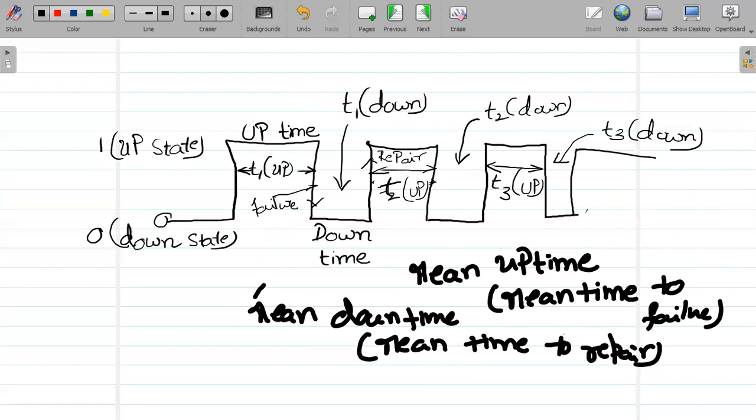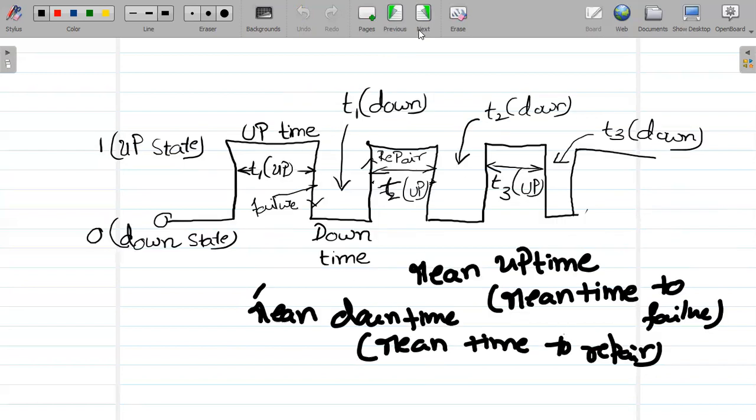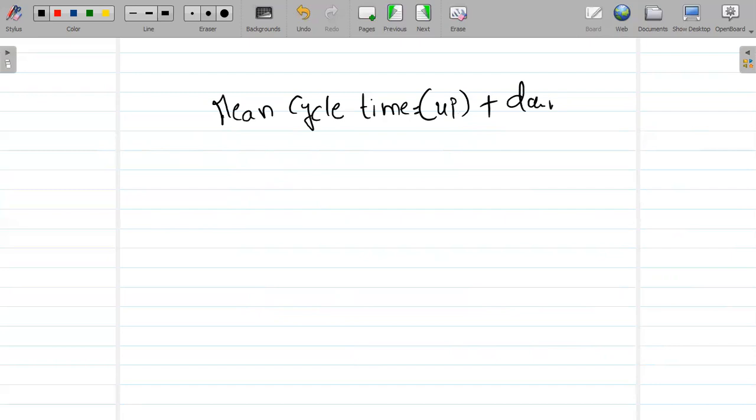That is mean downtime. So with these two definitions, we can define the mean cycle time. So what is called mean cycle time? It is the sum of both uptime and downtime. So mean cycle time is equal to uptime plus downtime, which is represented by T bar up plus T bar down. So it is the summation of both uptime and downtime.